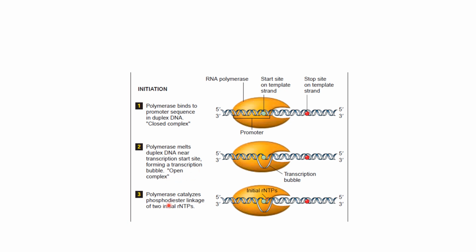right? Now the polymerase catalyzes the formation of phosphodiester linkage between two RNTPs. What is the function of polymerase? It is to catalyze the linkage between the two initial RNTPs. What is the kind of linkage? It is the phosphodiester linkage. As in DNA, similarly in RNA, it is going to be the phosphodiester linkage.